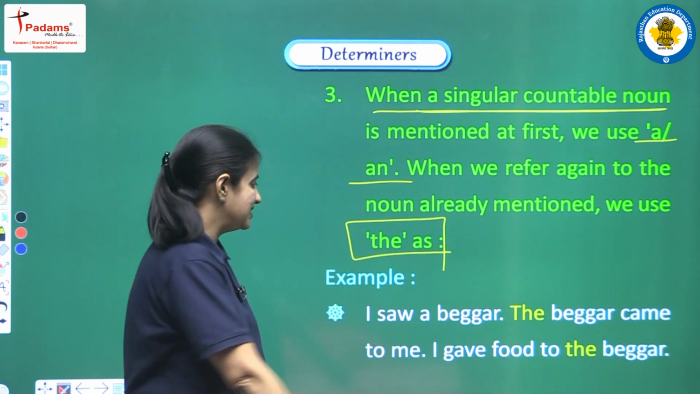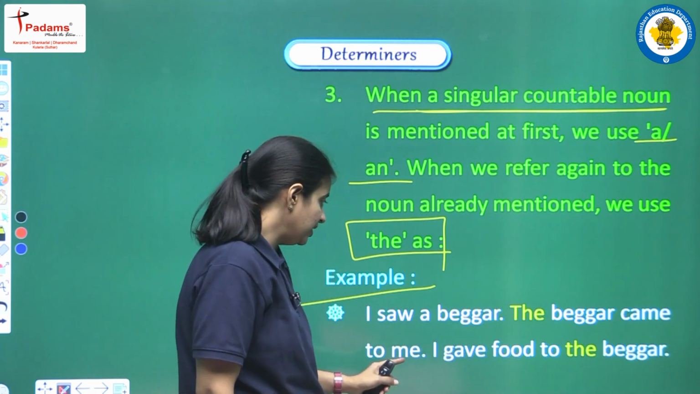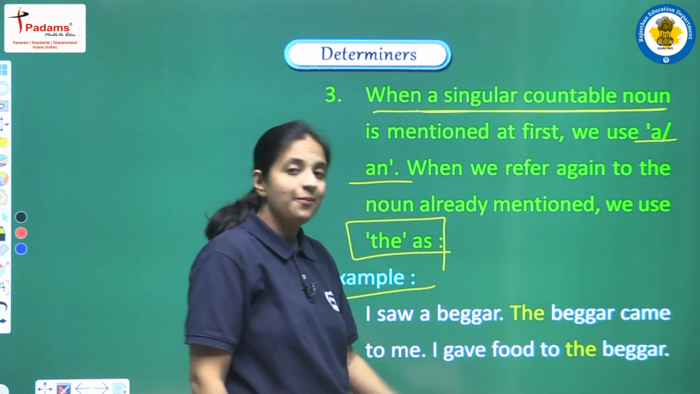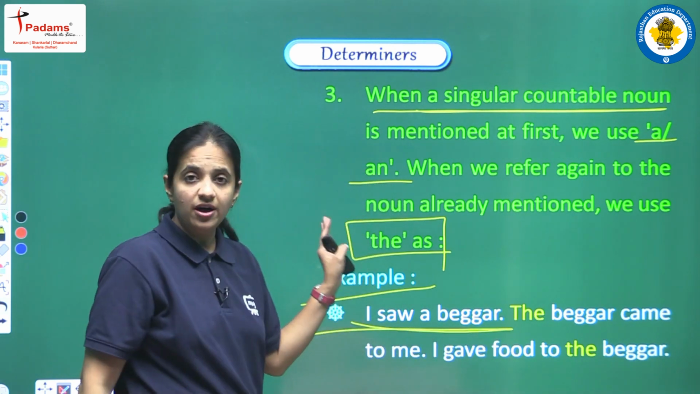So what does it mean? Let's see the example: I saw a beggar, the beggar came to me, I gave the food to the beggar. Here in our first sentence we are saying that I saw a beggar.